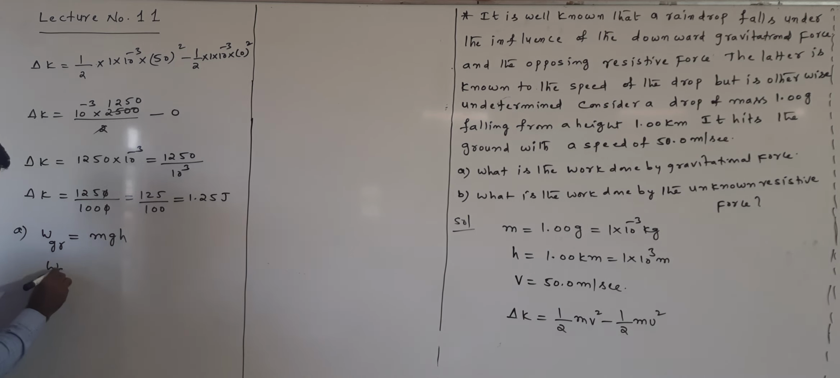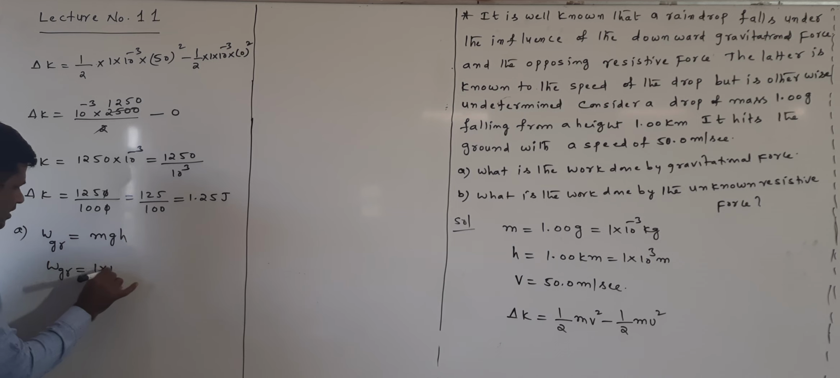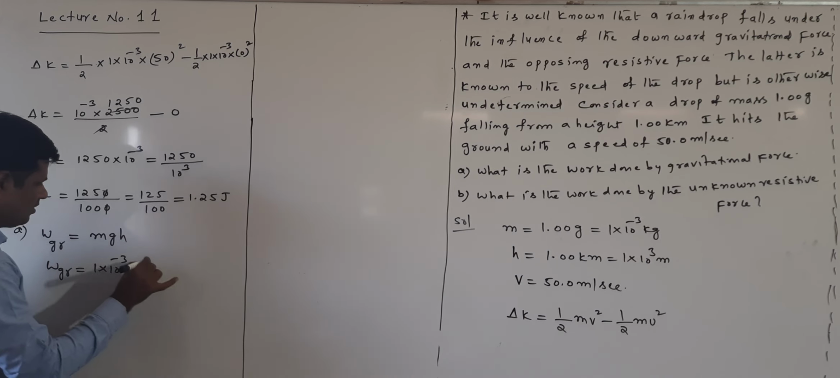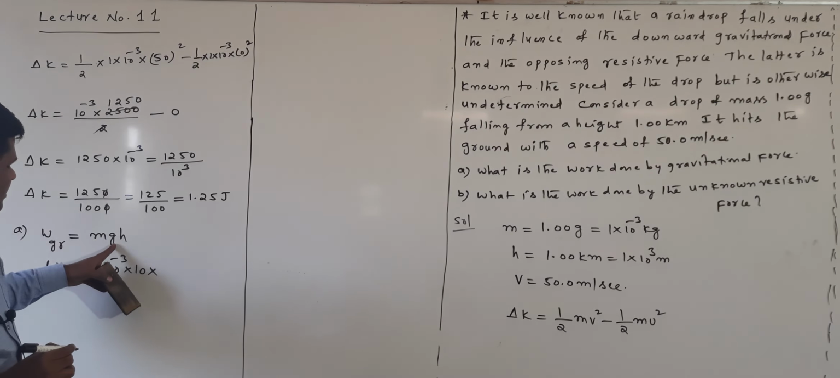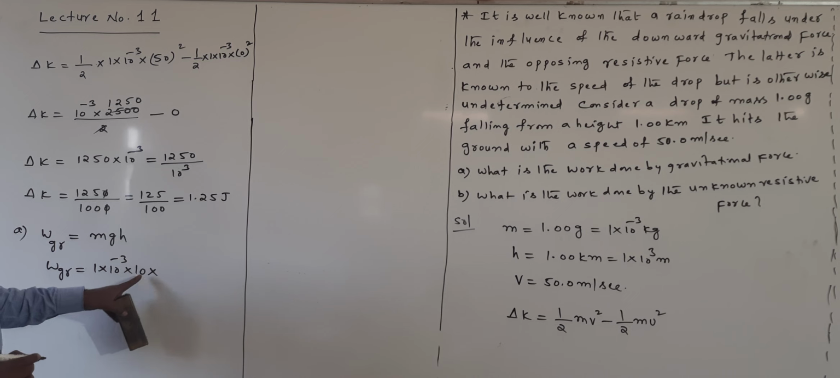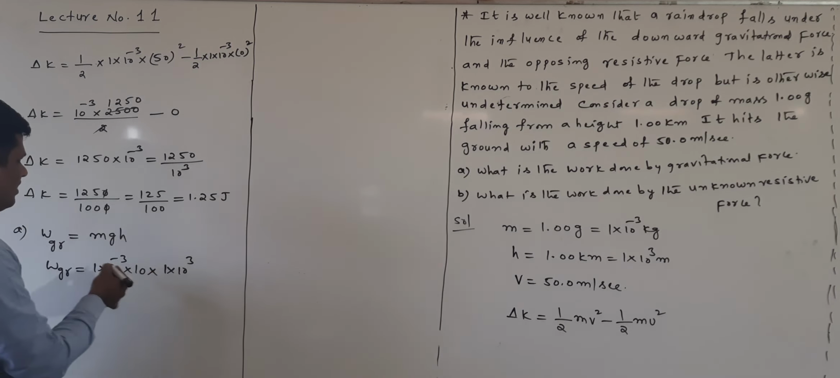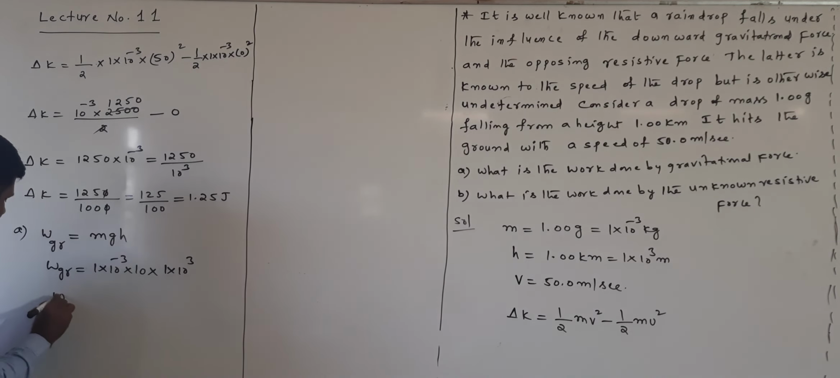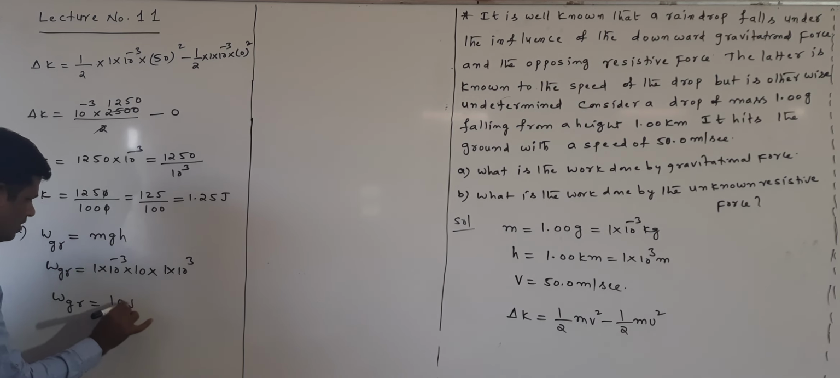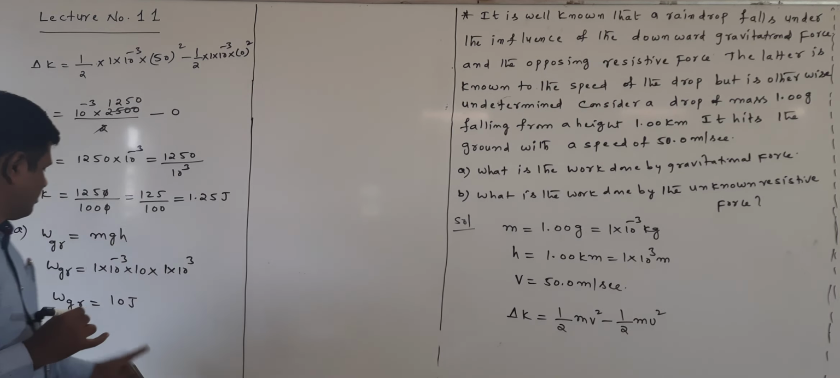Now W gravitational is equal to mass. Mass is equal to 1 into 10 power of minus 3, g value is equal to 10. G value, acceleration due to gravity, I am nearly considering as 10, and h value is equal to 1 into 10 power of 3. Here 10 power of 3 cancels, means that is 10 power of 0, and 10 power of 0 is equal to 1. So W gravitational is 10 joules. Now W gravitational is 10 joules, and the change in the kinetic energy is 1.25 joules.